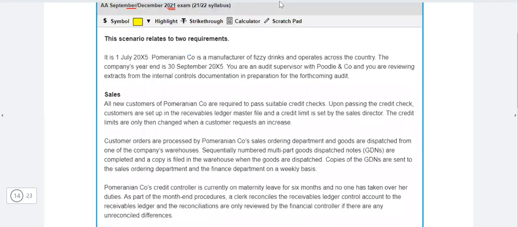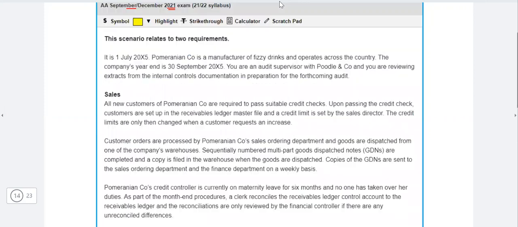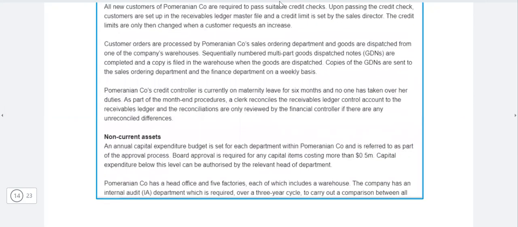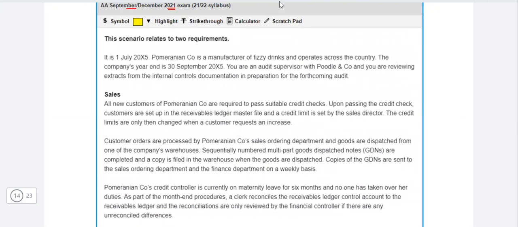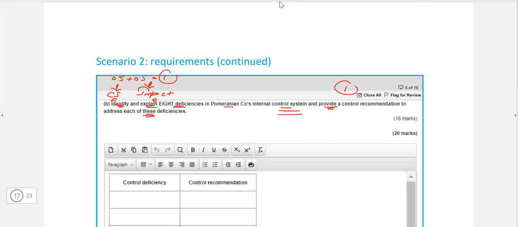So you can see they have the sales thing over here. They have the purchase in the inventory. So they have multiple things within the question. Even they have the non-current assets. So it's not only about the sales or the purchase or the payroll. It's a generic question where they are talking about the internal control system. So it's not specific. So that means you can identify the deficiency from the overall system, which is given in